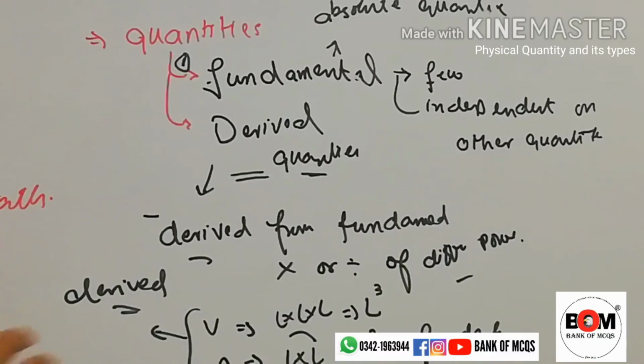The volume and area are expressed in terms of length with the power of 3 and the power of 2. So these were the two types of quantities: fundamental and derived.